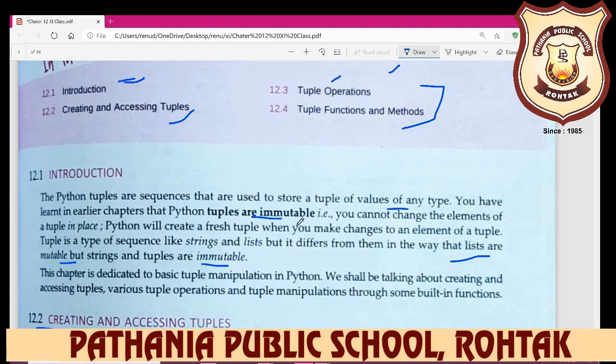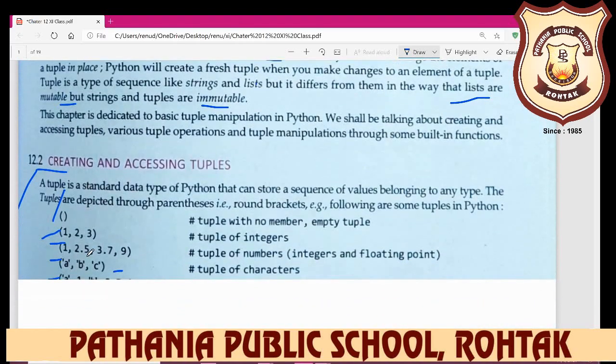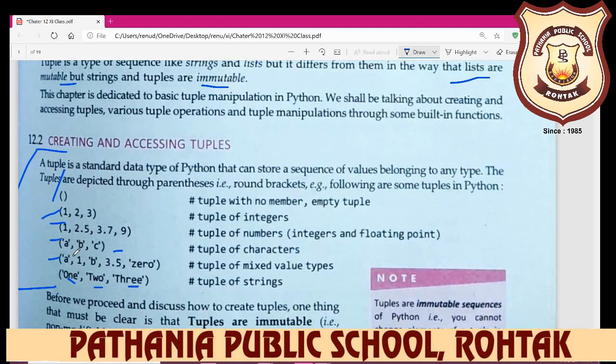Tuples are immutable. You cannot change the element of a tuple in place. So Python will create a fresh tuple when you make changes to an element of a tuple. A tuple is a type of sequence like string and list, but it differs from them in that lists are mutable, but string and tuple are immutable. Immutable means not changeable, not modifiable.